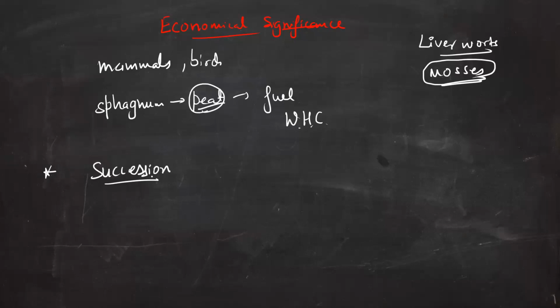Now, what is succession? In social science, you have studied a term called successor, right? What is a successor? जो king के बाद, who's going to have the throne, that's basically the person who is called the successor, right? Generally it is the son or the daughter of the royal family.